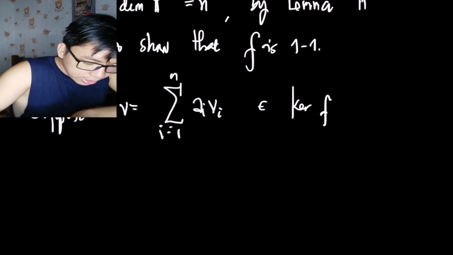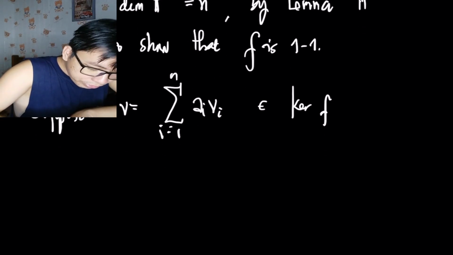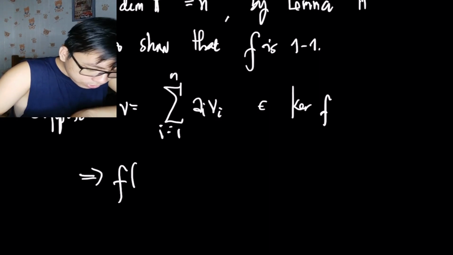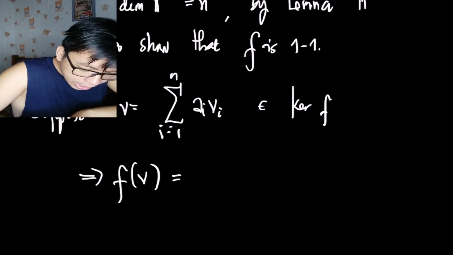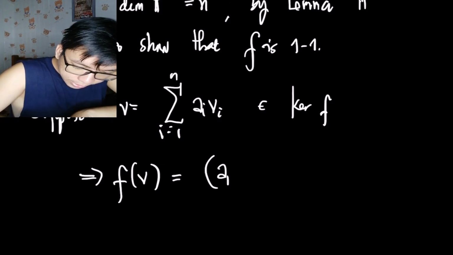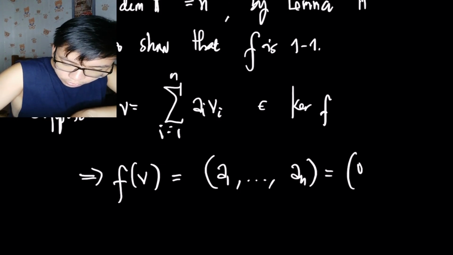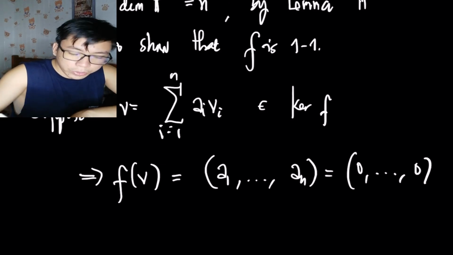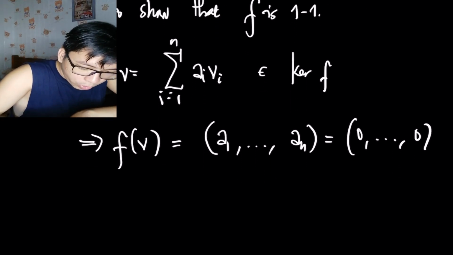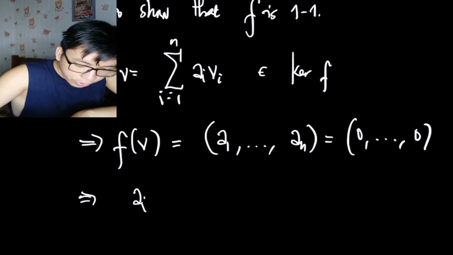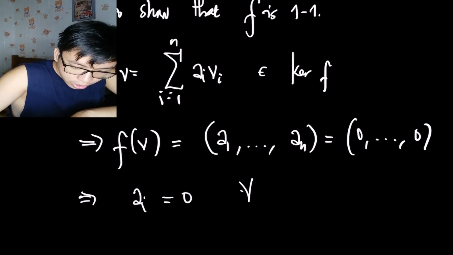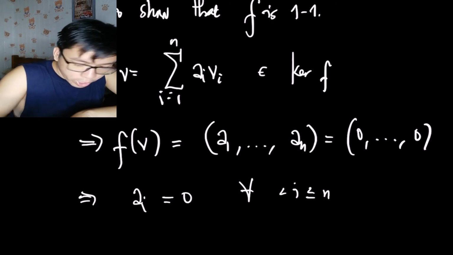So meaning F of v is 0. So I can write that as (a1 up until an), but this is technically the 0 vector. So this implies that all a_i is 0 for every i less than or equal to n but greater than or equal to 1.